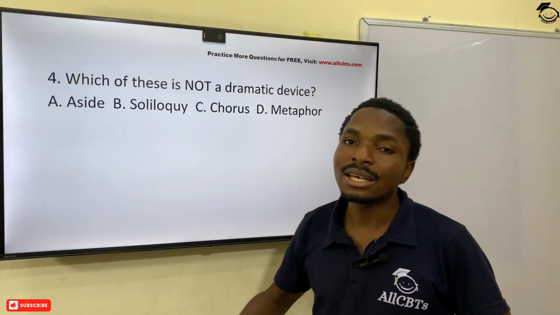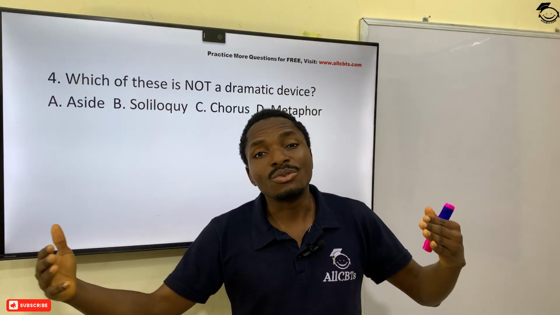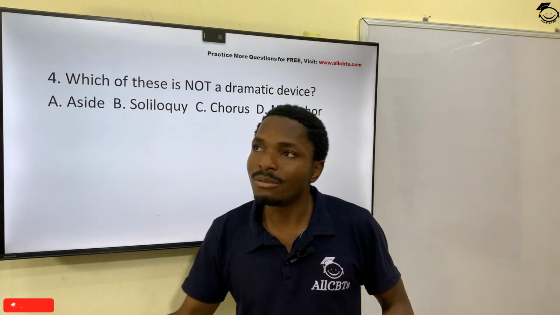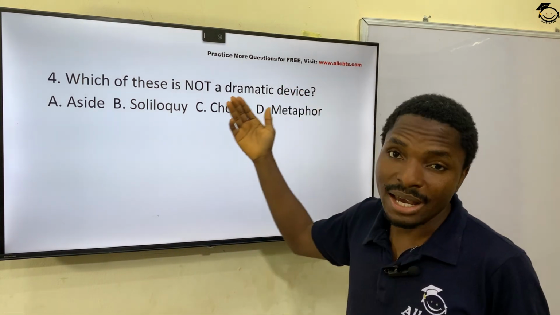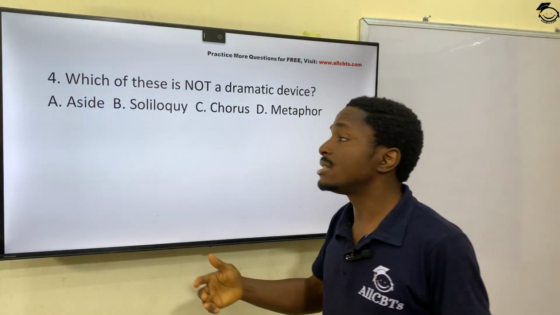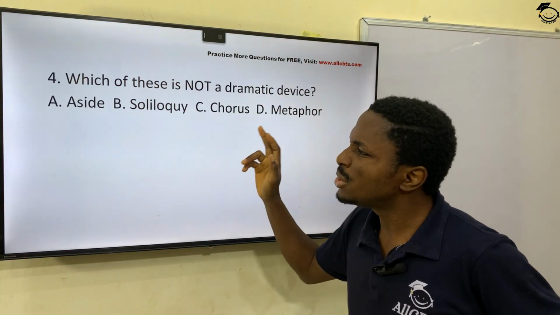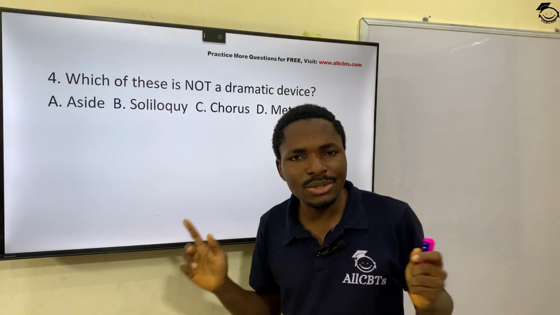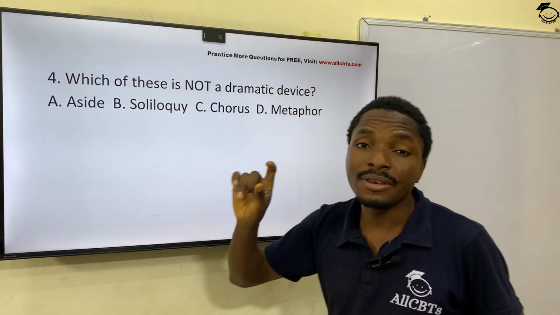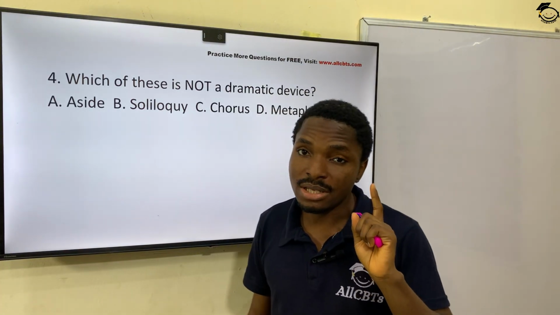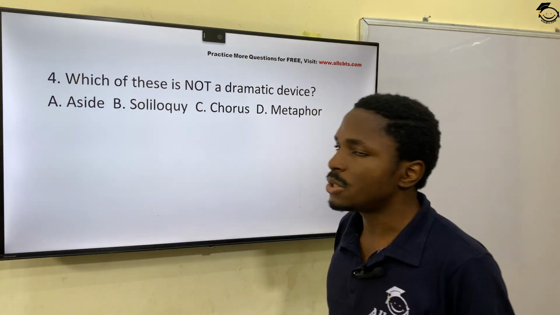You will see something like Bimpe was soliloquizing to herself. Soliloquy. So it's a dramatic device. And then you have chorus, also a dramatic device. But you have metaphor, which does not belong here. Why so? Because metaphor is a figure of speech. It's not a dramatic device.